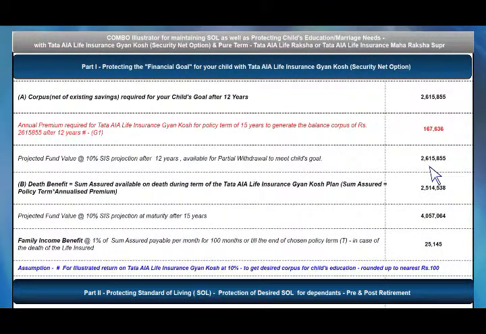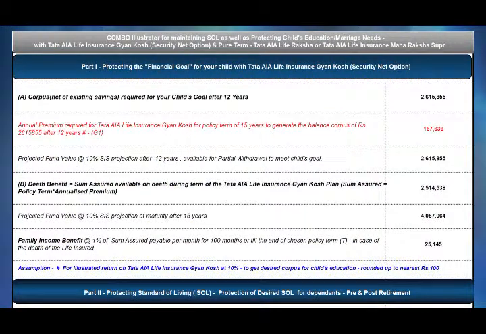This calculator is calculating what will be the corpus of Gyan Kosh at 10%, assuming 10% SIA, at the end of 12 years. So I know my amount, whatever balance is left, I get it. You can withdraw after 5 years, no? Yeah, partial withdrawal is allowed. Absolutely. So if your son has to go to London, after 12 years, Gyan Kosh will generate 26,15,000 if you pay a premium of 1,67,636 every annum. That means every year.